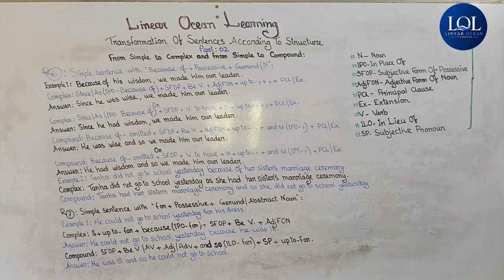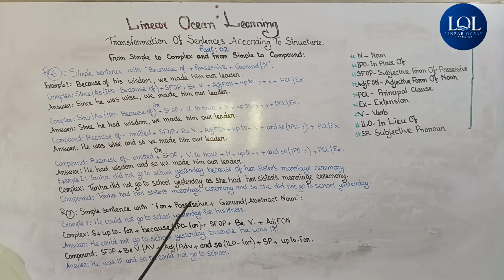Now let's get to the rule 7. Simple sentence with for plus possessive plus gerund or abstract noun. Example 1. He could not go to school yesterday for his illness.